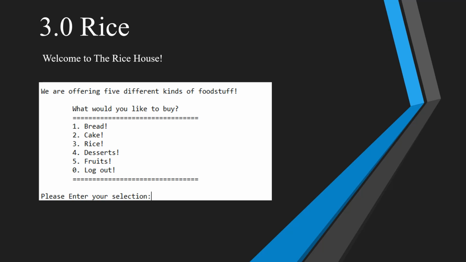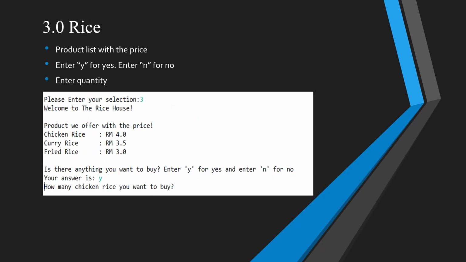After buying cake by selecting 2, let us have a look at the third foodstuff, which is rice. First, the user may insert 3 to buy rice in the system. After that, the phrase "Welcome to the rice house" and each type of rice with the price will be shown below. To double confirm, the user will be required to insert either Y to continue buying rice or N to stop buying rice.